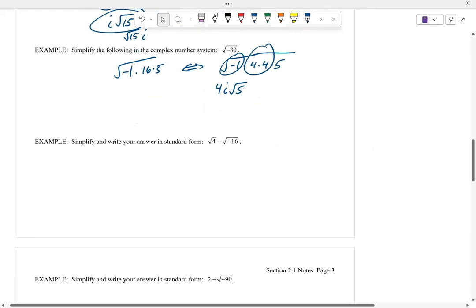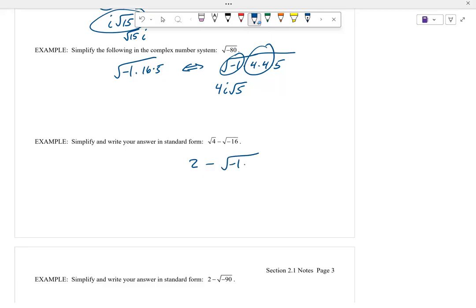Let's do this next one. We got square root of 4. Well, we know square root of 4 is just a 2 minus, and then i root 16, so 4i. So I got 2 minus 4i on that.